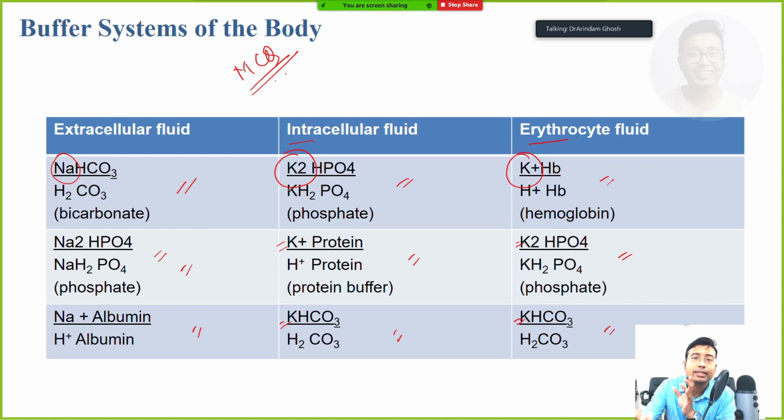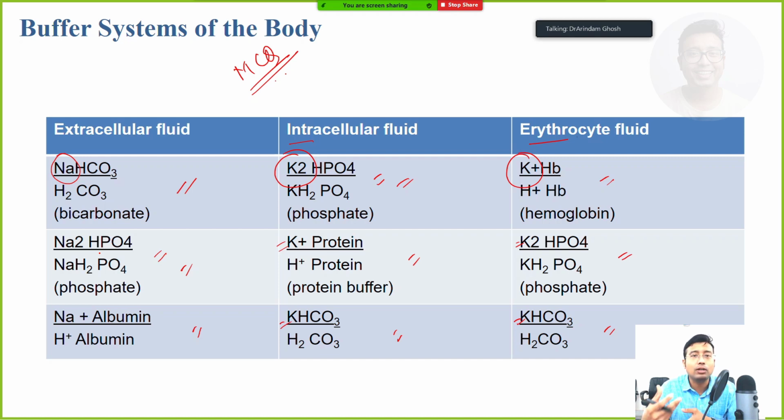We all know the predominant buffer inside the cell is phosphate, and the predominant buffer outside the cell is not phosphate, it is bicarbonate. Suppose you are given an option where you tend to mark phosphate buffer intracellularly, but it is given in sodium form. Be very careful: the sodium form of phosphate buffer is present outside the cell.